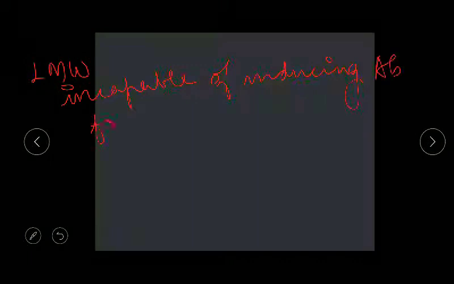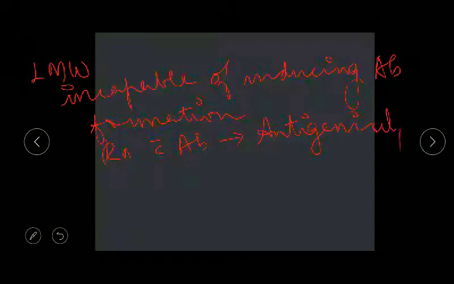They are incapable of inducing antibody formation, which says it is lacking immunogenicity, but react specifically with antibodies, which is telling that it is antigenic. That is, it is possessing an antigenicity. Antigenicity is present, but